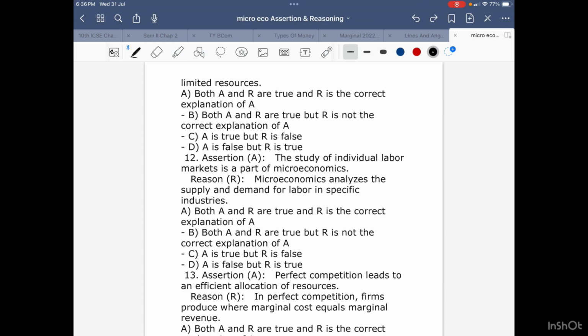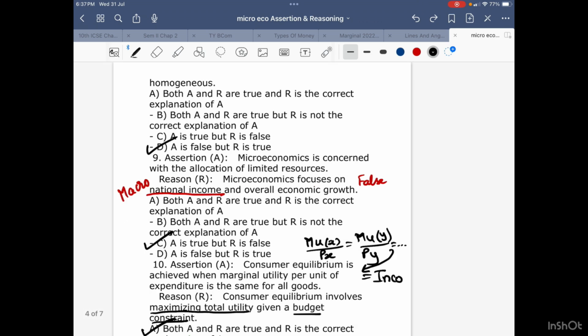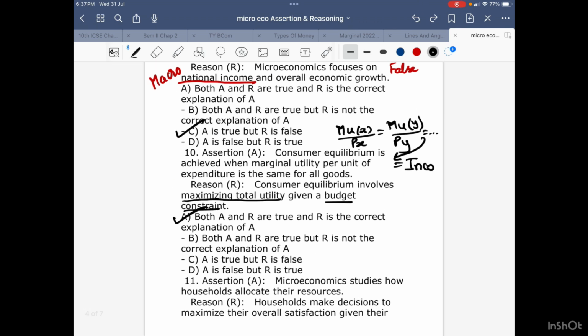Therefore, yes, it's true. Now, for those who are late in joining this channel, I will just help you see how simple I can make it. I will join these two sentences, assertion and reasoning, with a conjunction. And if it makes sense, that means both are true and R is the correct explanation of A. So let's do that. Let's go with reasoning one.